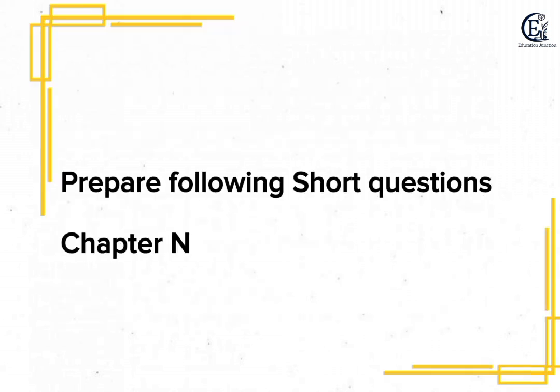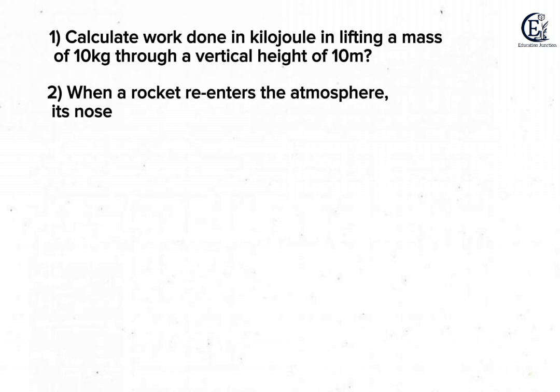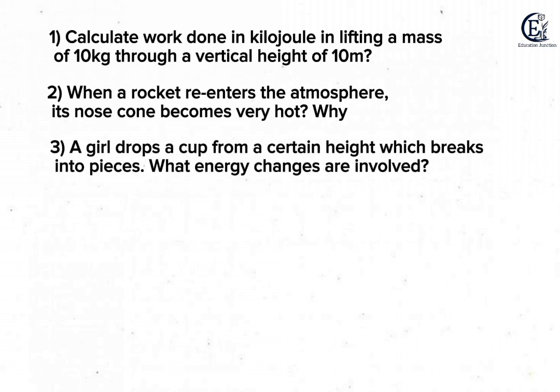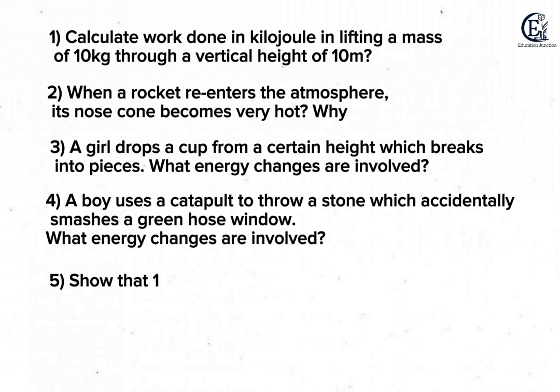Question number 4 is if an object is thrown vertically upward, discuss the sign of acceleration due to gravity relative to velocity while the object is in air. Question number 5 is explain the circumstances when a and v are parallel and v is 0 but a is not 0. Question number 6 is differentiate between elastic and inelastic collision. Now be ready for chapter number 4, work and energy.